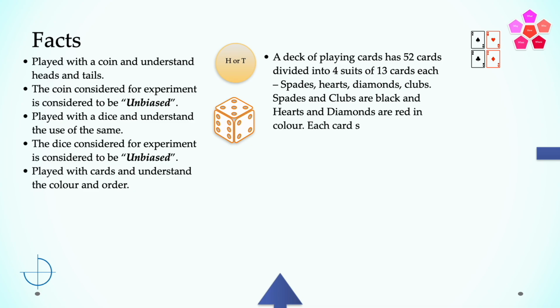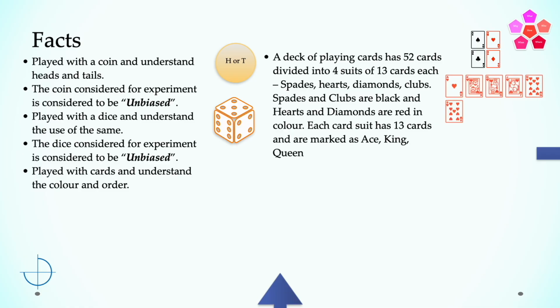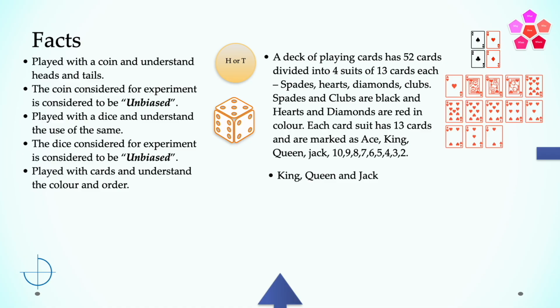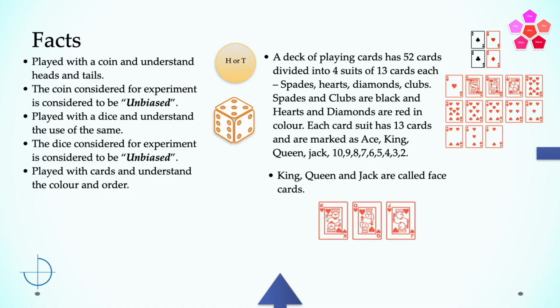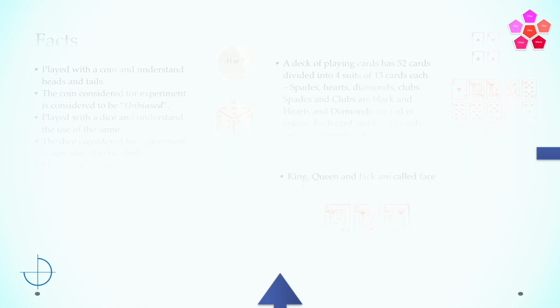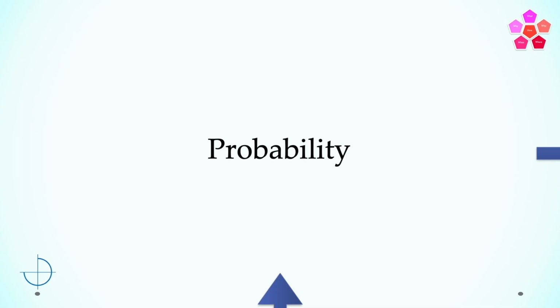Each suit has 13 cards marked as ace, king, queen, jack, 10, 9, 8, 7, 6, 5, 4, 3, 2, as shown here. King, queen, and jack are called face cards. So let's start our journey of learning probability.